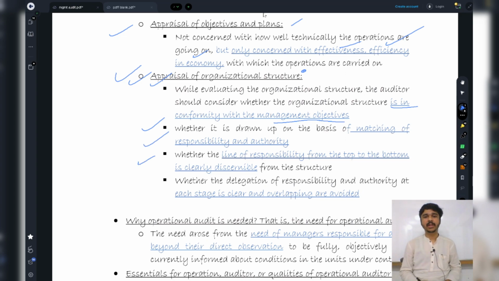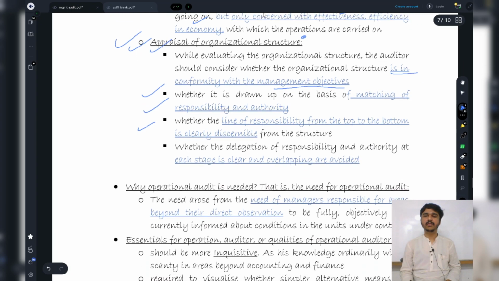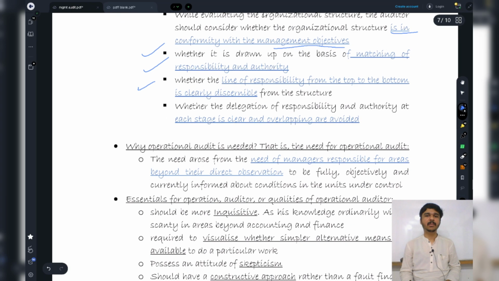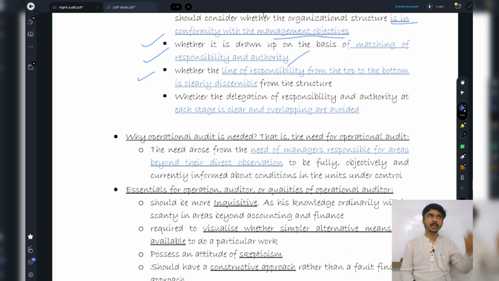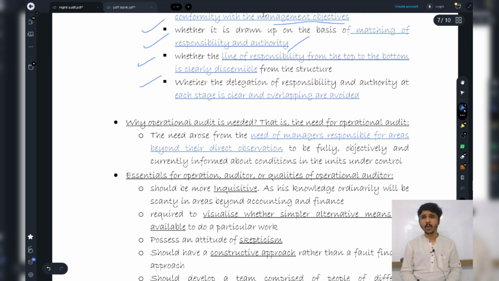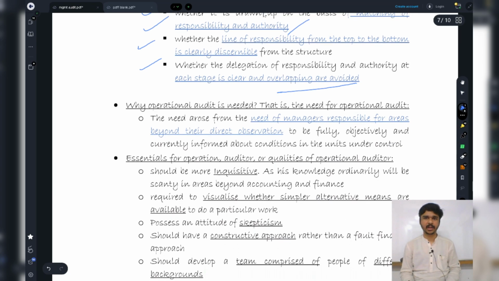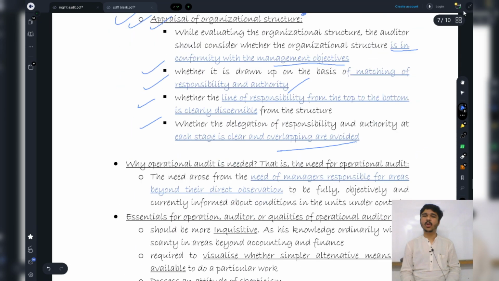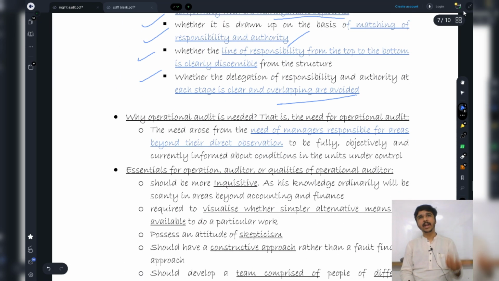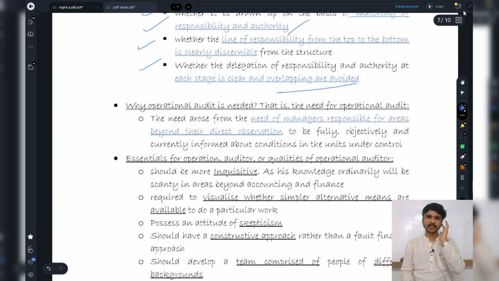I'm going to check whether the line of responsibility from the top to the bottom is clearly discernible from the structure, that only by looking at the organizational structure, am I able to see the responsibilities of the top and bottom level management and all those between them. And the last thing is that overlapping of responsibilities is avoided, right? So these are basically the objectives and scope. It's not that important. We have looked at it just for the sake of doing it.